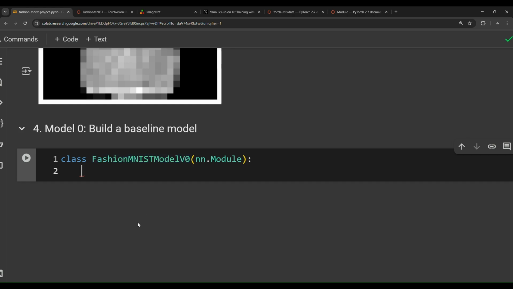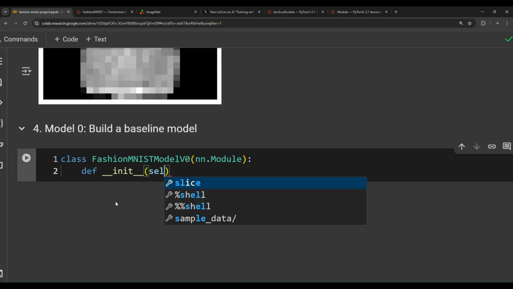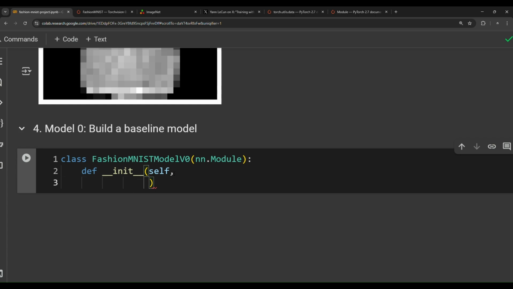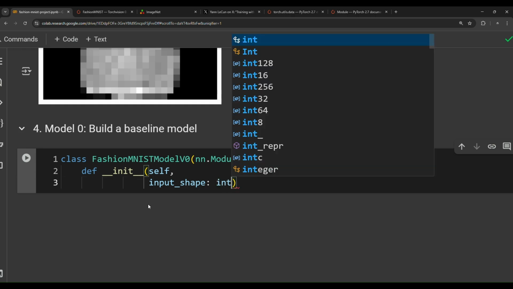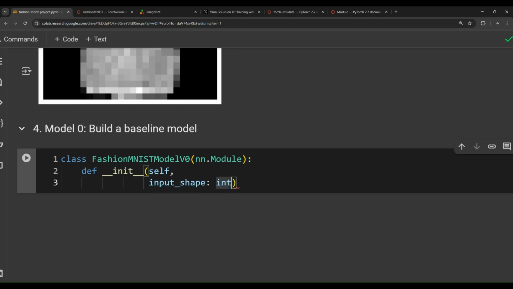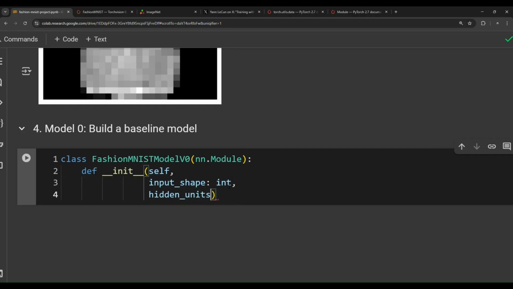Now this is a class. We need to create an initializer, or the constructor, inside this class. So def __init__. The init method takes the self keyword, which is an important keyword, and then takes input shape, so how many inputs to this neural net. And then we're going to specify a type hint in here as int, so input shape should be of type integer. And then hidden units, the number of hidden units in the network, as an integer.